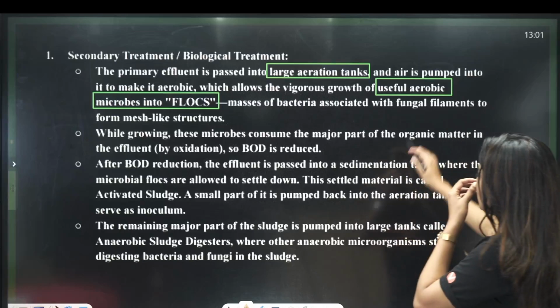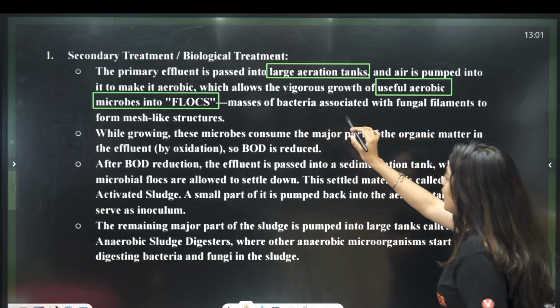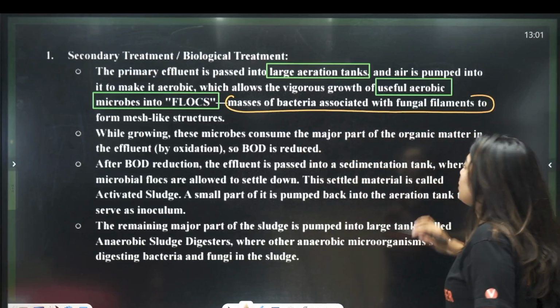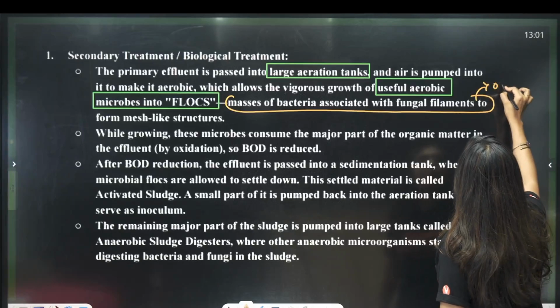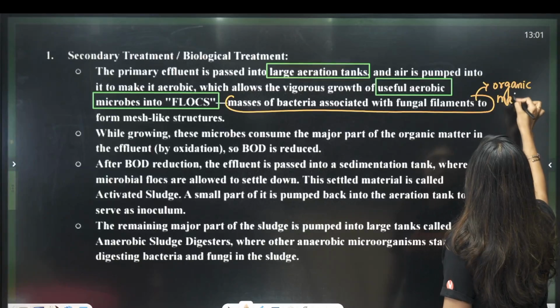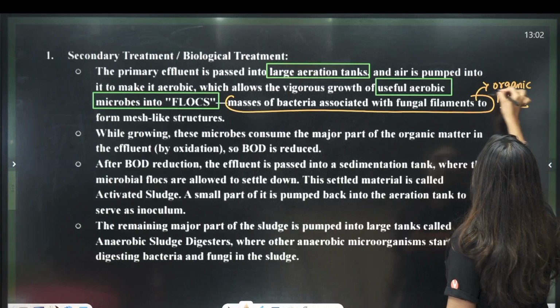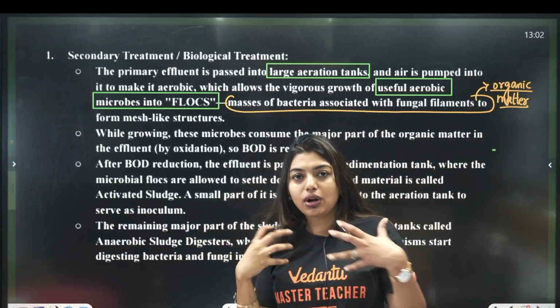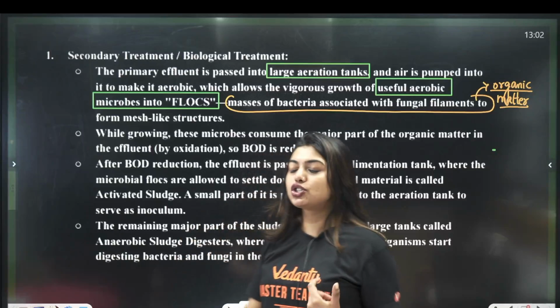Fungal filaments in it. So look here, masses of bacteria associated with fungal filaments. Now why are they going to be useful? Because these are the best at breaking down the organic matter in the water. Students, domestic waste is going to be there. It's going to be mixed. You cannot separate it with just sequential filtration and sedimentation. The bacteria have to consume the organic matter.